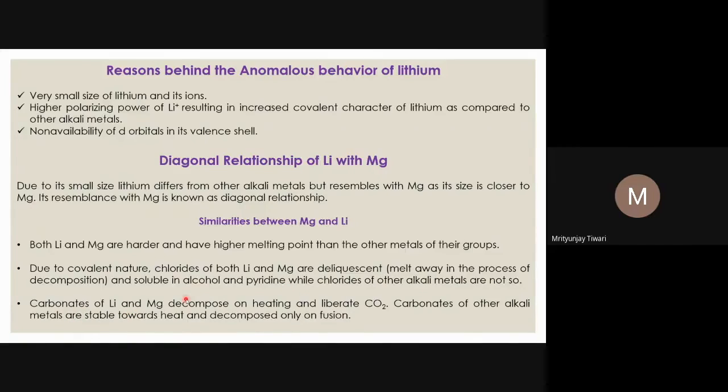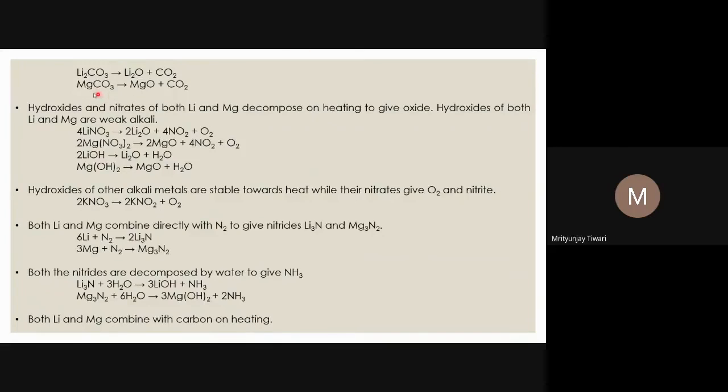Carbonates of lithium and magnesium decompose on heating. Lithium carbonate decomposes to form lithium oxide and carbon dioxide. Similarly, we see a similar reaction with magnesium carbonate, which on heating decomposes to magnesium oxide and CO2. You should not be confused by the molecular formula, because the 2+ charge makes the molecular formula different, and so the stoichiometry may also differ in some cases. However, the nature of the reaction is the same: this also decomposes to form a normal oxide. The rest is just balancing of the charge and the number of atoms.